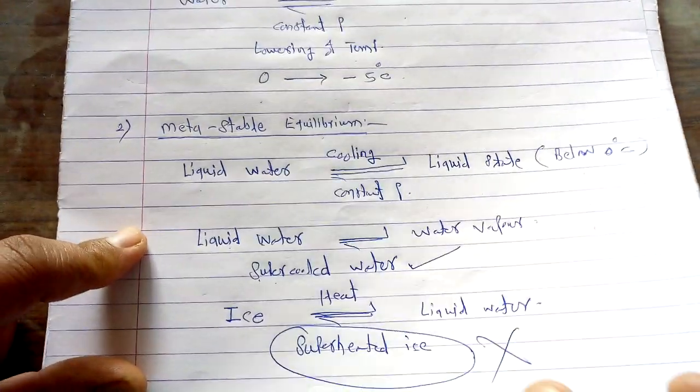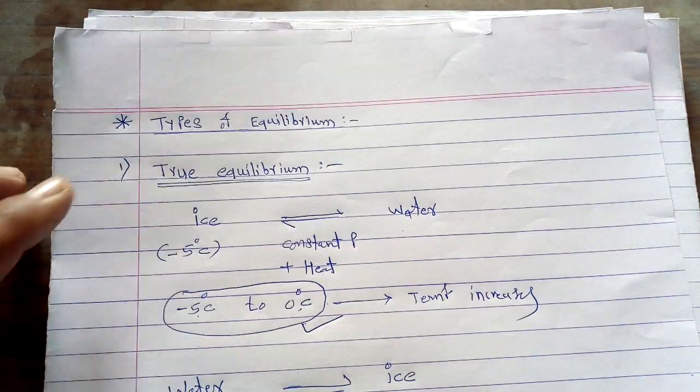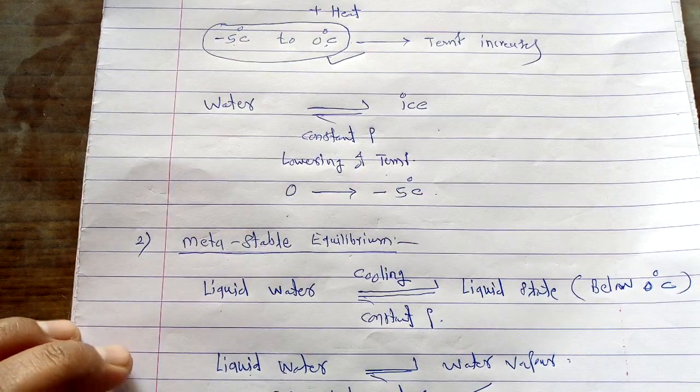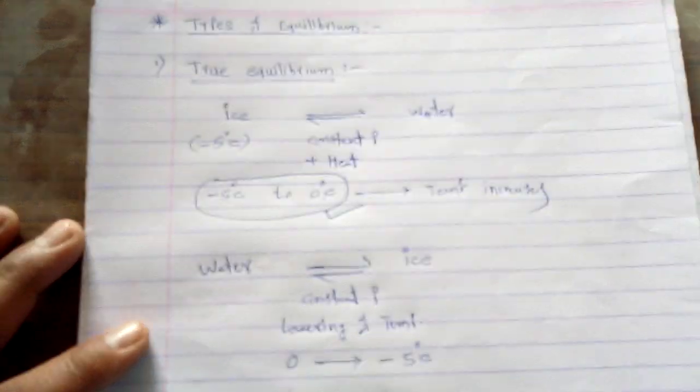So this is the simple difference between the two equilibria. The first is a true equilibrium, which is attained from either side, but in this case, the metastable equilibrium is attained from one side only. So this is the second important type of equilibrium, the metastable equilibrium.